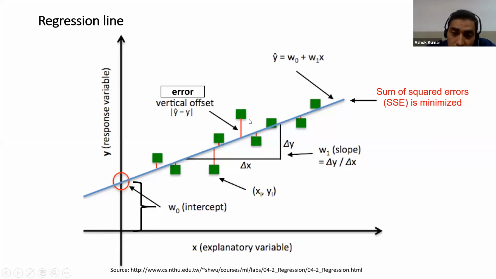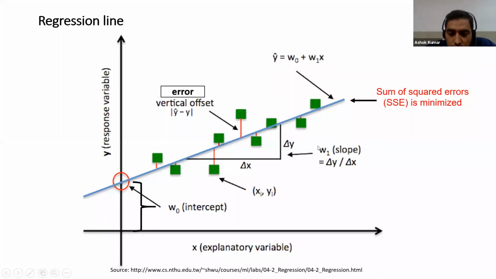When we square this error and add all these errors, the sum of squared errors is minimum. Otherwise it is not the best fit line.